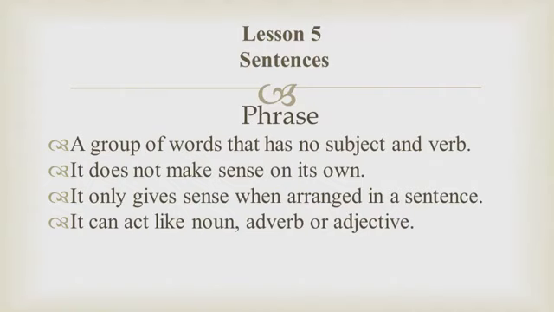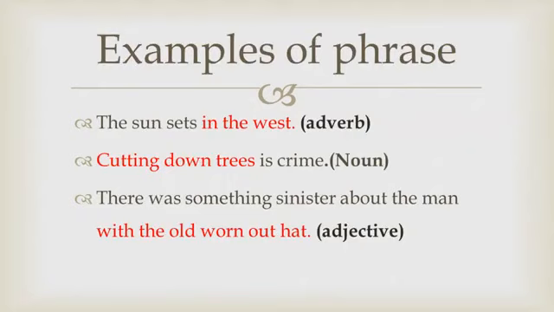Here you are given some examples of phrase. Let's discuss example number 1. The sun sets in the west. In these examples, the phrase is highlighted in red color. So, in the west is a phrase. As we have discussed previously, a phrase is a group of words. So tell me, is it a group of words? In the west? Yes, it is a group of words. A phrase neither has a subject nor a verb.